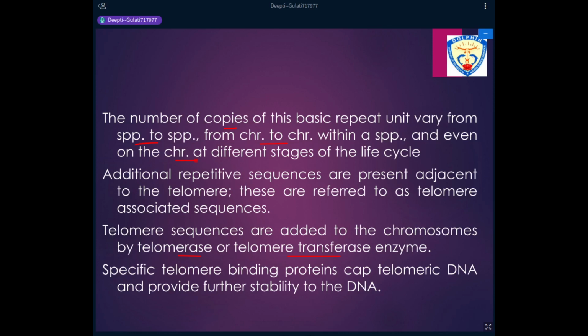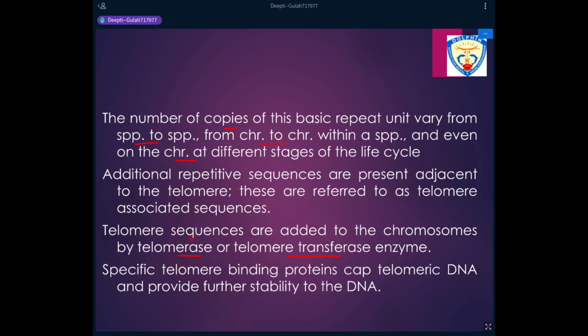You study this number, it will vary from one species to another species, it will vary from one chromosome to another chromosome in a species, and it will also vary between the different stages of the life cycle of a chromosome. So this enzyme telomerase will add the particular species unit at the end of the chromosome. Number of copies will vary.